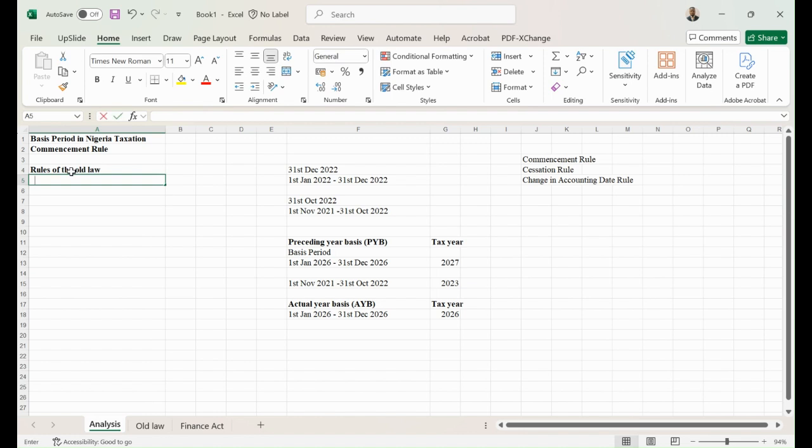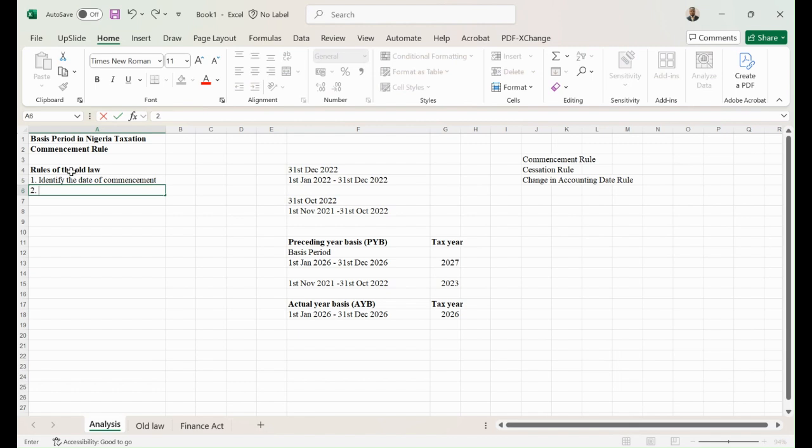The first rule is that you need to identify the date of commencement of the business. This is pretty important. So if a company commenced operation on 1st of November 2021, you need to identify when the company commenced operation, and don't mistake commencement date with incorporation date. The question can try to be tricky. Say a company was incorporated on this date and commenced operation on another date. What you are watching out for is the commencement date.